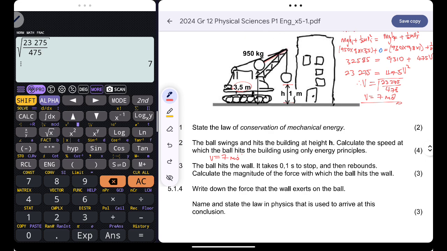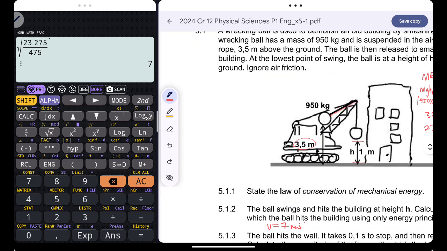Now we are told that the ball hits the wall, takes 0.1 seconds to stop, and then rebounds. They want us to calculate the magnitude of the force with which the ball hits the wall. Whenever there's a collision, please do not forget momentum and impulse.